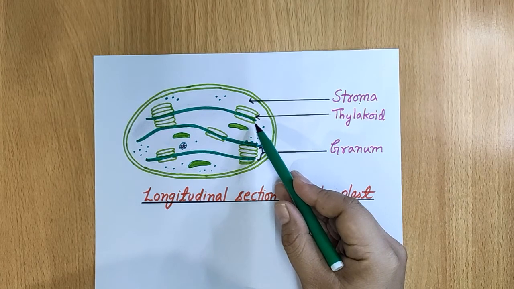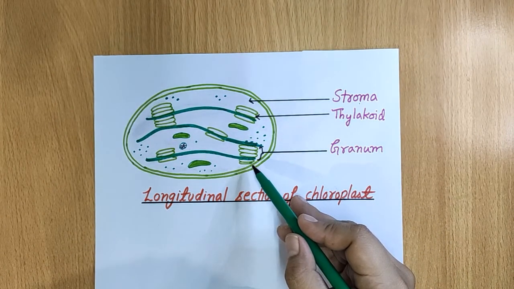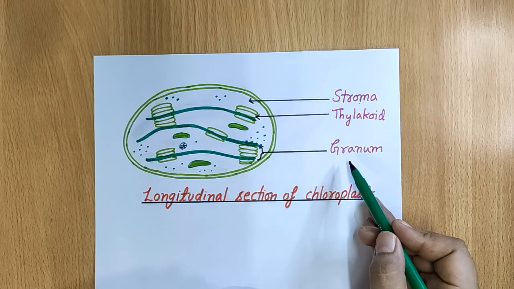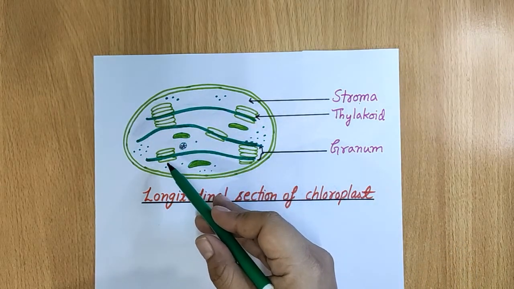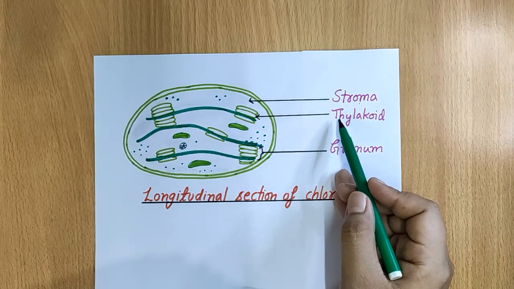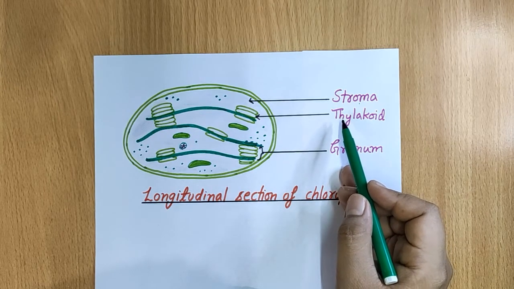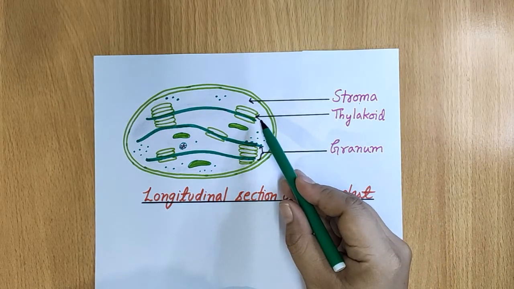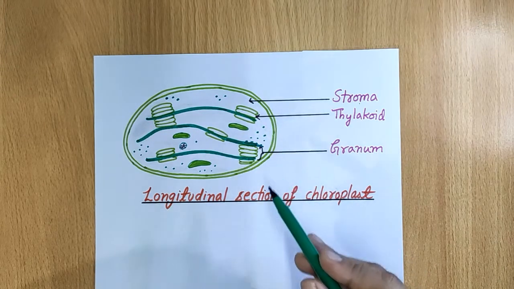The sac-like structures are thylakoids. When thylakoids are piled together, they form granum, and together in plural form, they are called grana. These thylakoids contain protein complexes with chlorophyll, and it is where the photosynthesis process takes place.